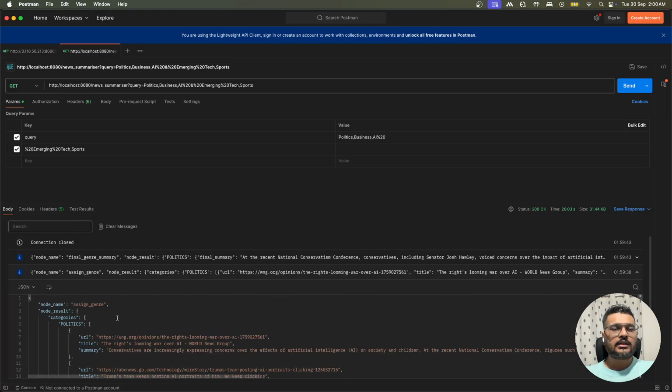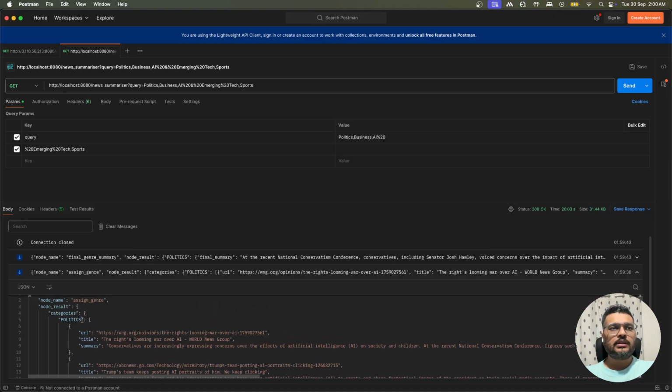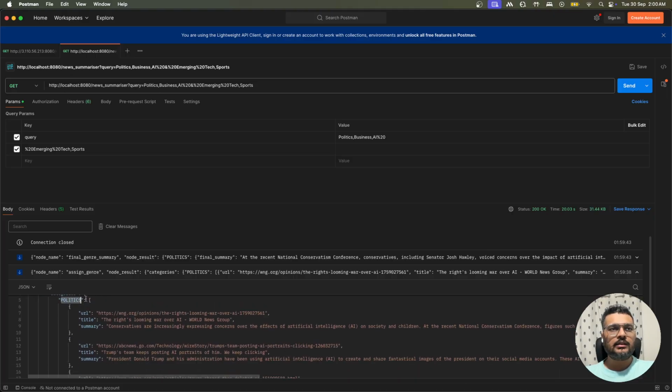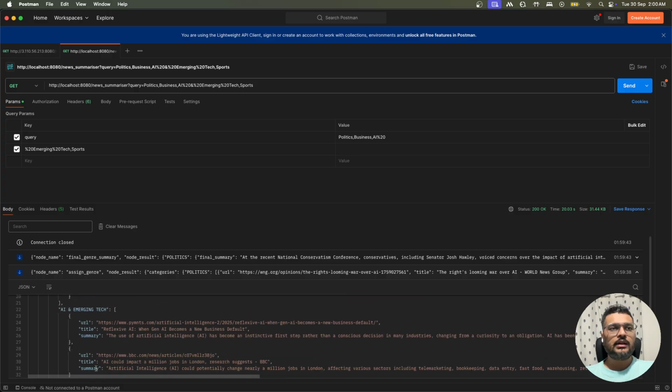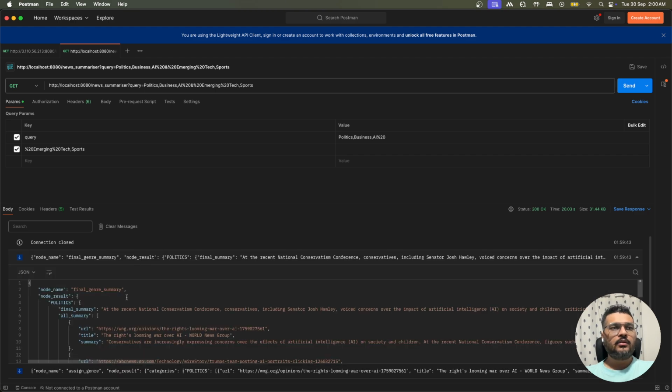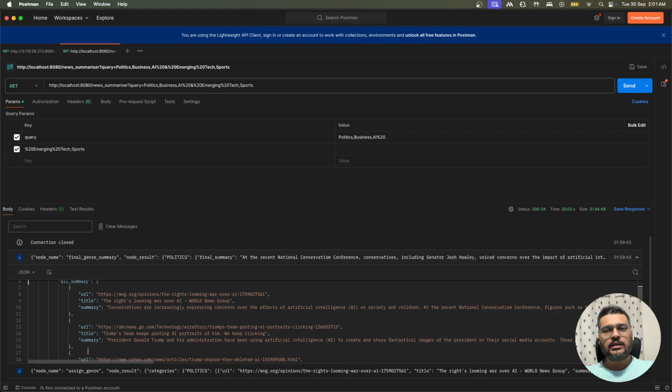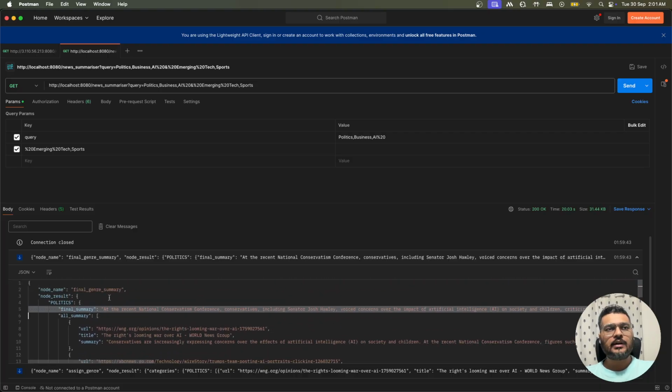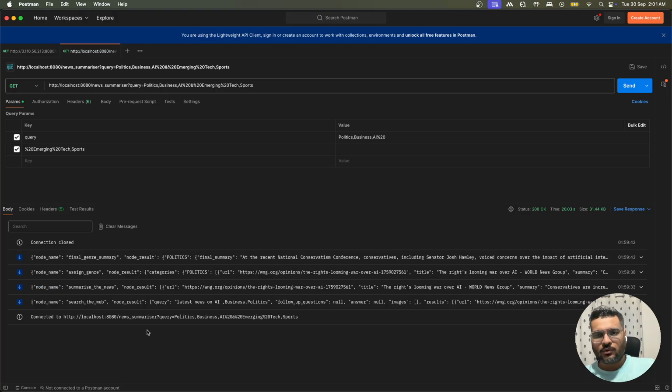Now, once I open assign genre, you will notice that there is politics, and inside this you have a group of news. And again, AI and emerging tech, and then a group of news. Similarly, when we go to the final one, you will have the same genres, and then there is a final summary that we have rendered. Along with the final summary, we have the list of all the summaries from which this final summary is created. So if you want to use it for your own user interface model, you can do that. What I have done over here is expose both for you: there is an API request available, and there is a UI also available.